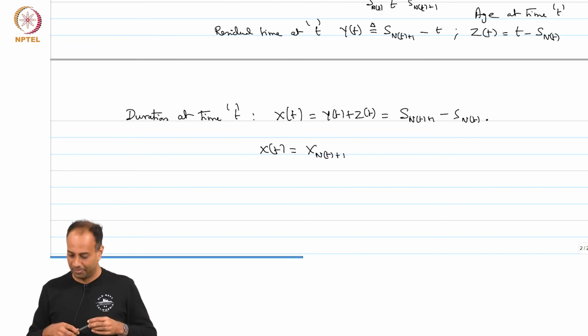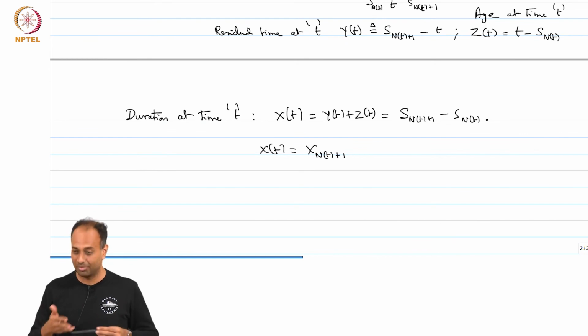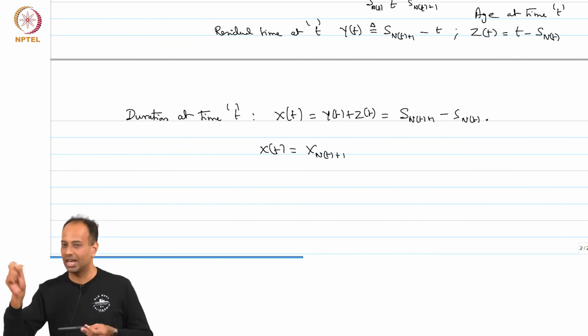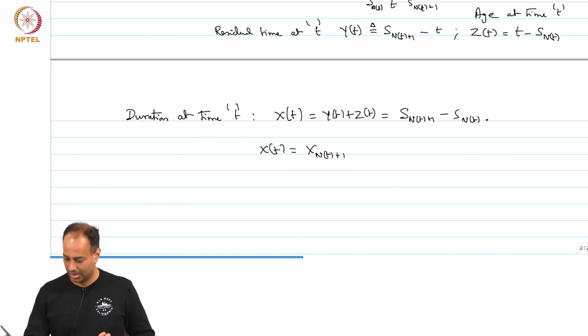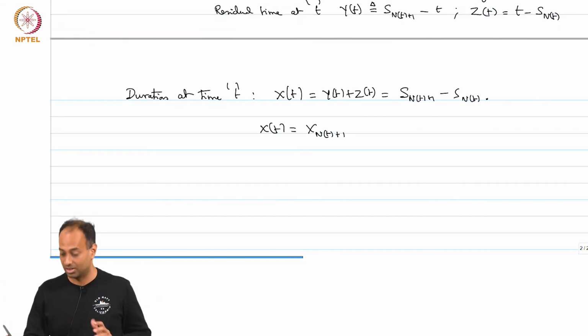Anyway, I just wanted to point out that this is a phenomenon that we will study in detail, and this X_{N(t)+1}, which is the duration, is an atypical time between two consecutive arrivals. Okay.